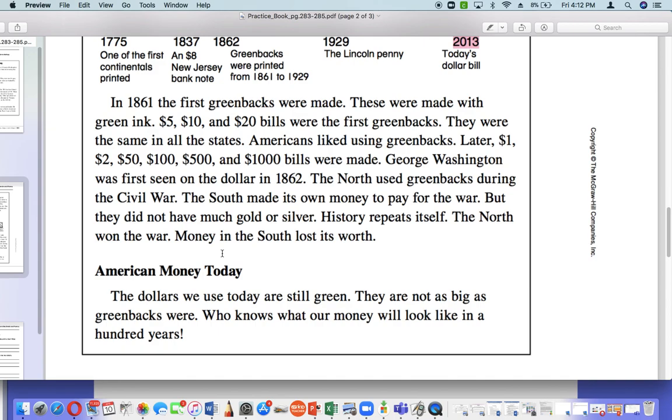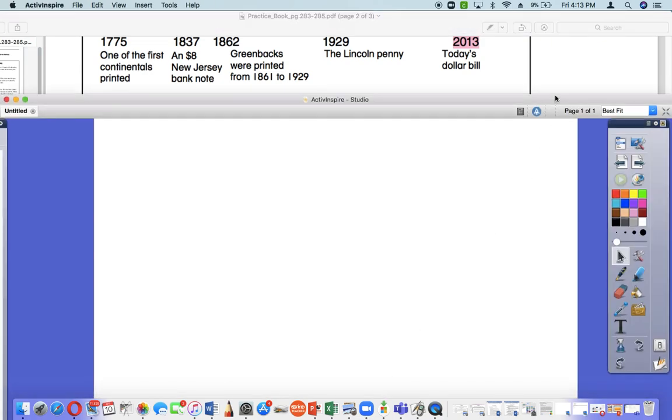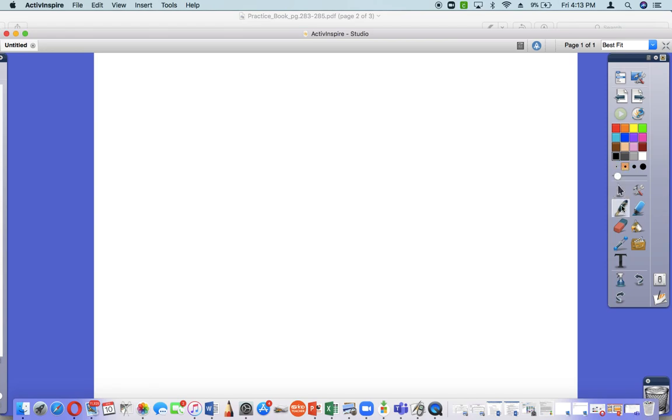American money today. The dollars we use today are still green. They are not as big as greenbacks were. Who knows what our money will look like in 100 years? Okay, so let's go over the writing assignment that you guys will have to do today. I'm going to pull this up here so I can write and explain it. So we just read American Money.